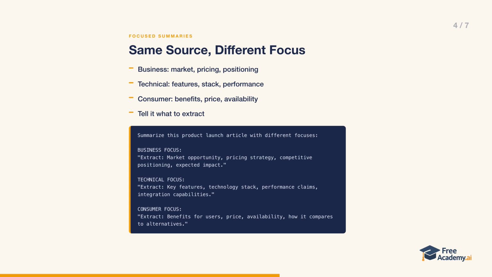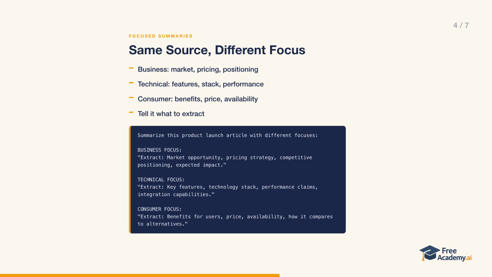A business focus pulls out market opportunity, pricing strategy, competitive positioning, and expected impact. A technical focus extracts key features, the technology stack, performance claims, and integration capabilities. A consumer focus surfaces user benefits, price, availability, and how it compares to alternatives. Same source, 3 completely different summaries, driven entirely by what the reader needs.